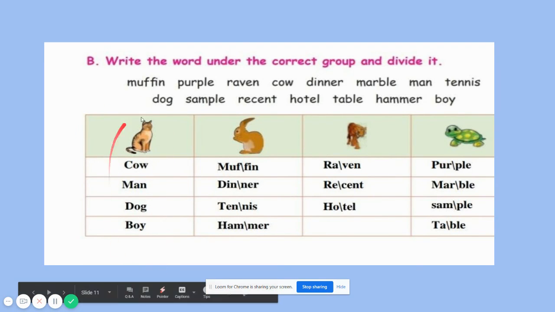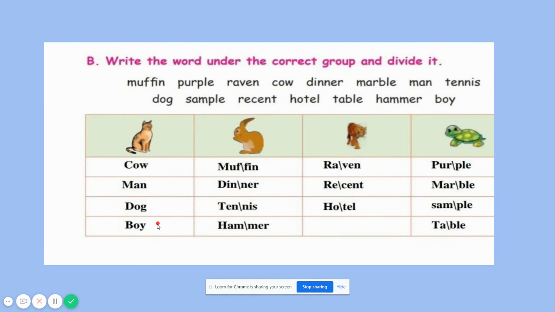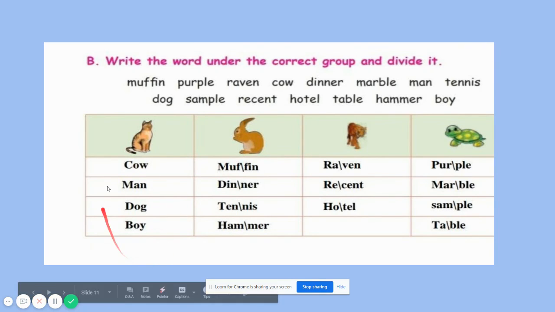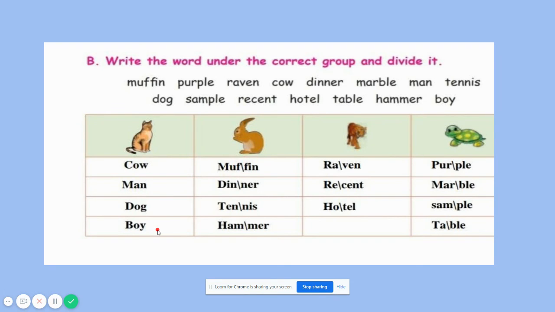So all these are having only one vowel sound. So here we cannot divide the syllable. See, the vowel sounds are O, A, and again dog O, boy O. So here we are having one vowel sound, so we cannot divide the word.